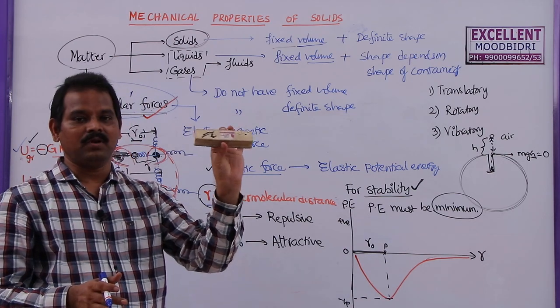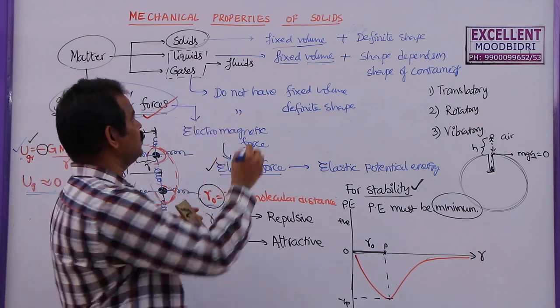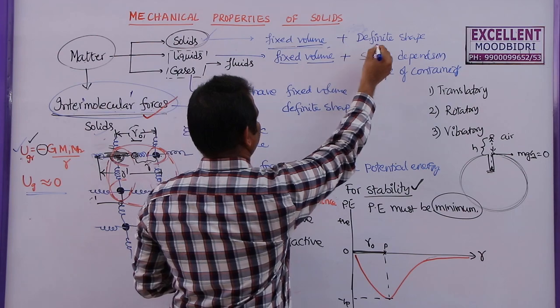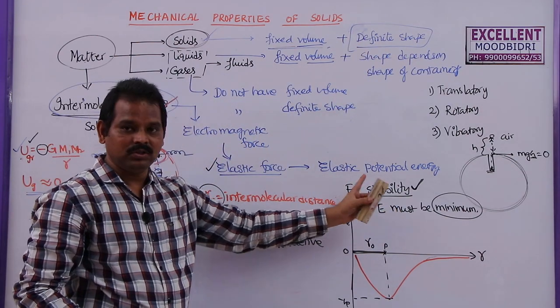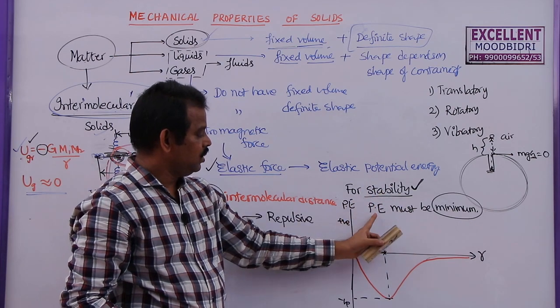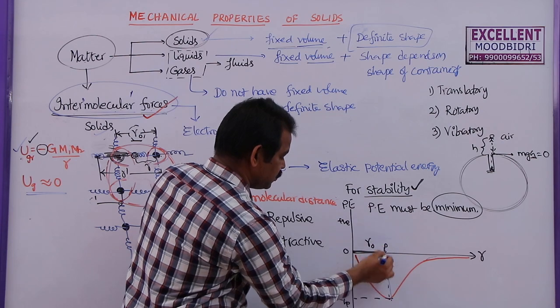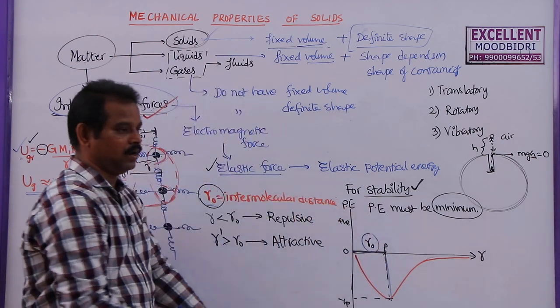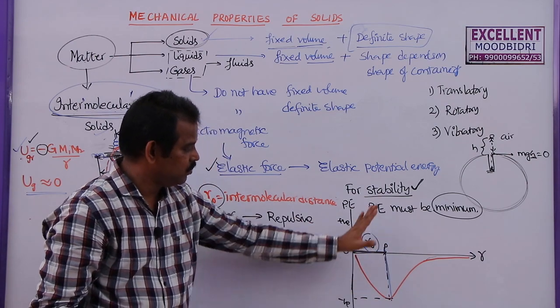The shape of the duster will not be fixed if they come out. But all these solids maintain a definite shape because they want to have stability, and to get stability the potential energy has to be minimum. To have minimum potential energy, the distance between the molecules should be equal to that R naught. So by maintaining that R naught, the potential energy will be minimum and they will have stability.